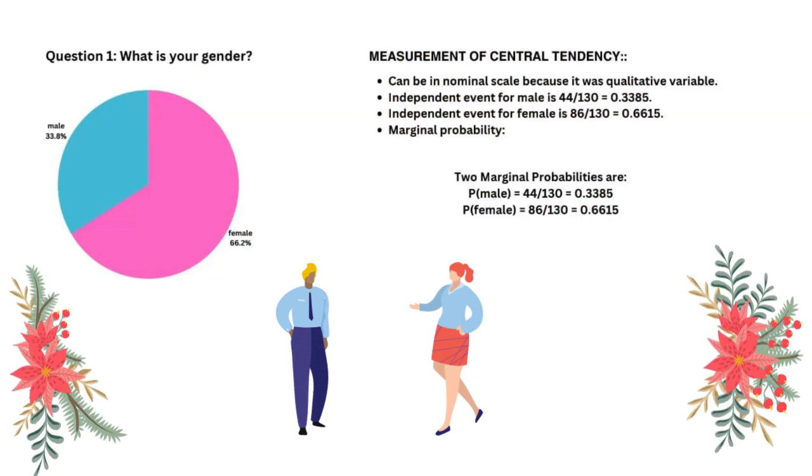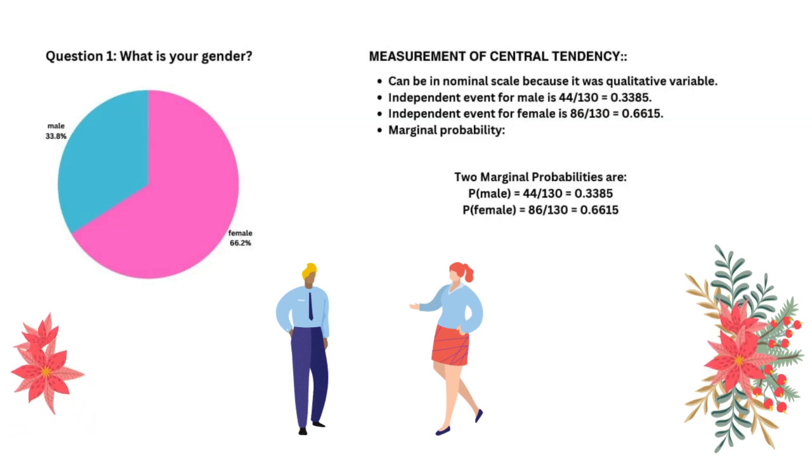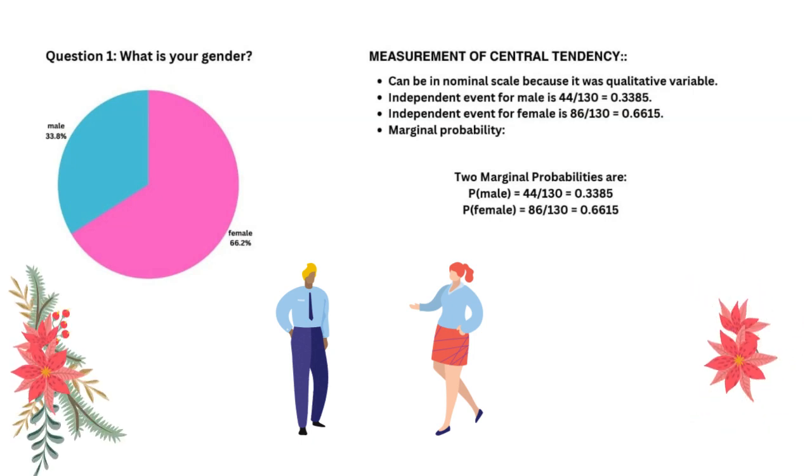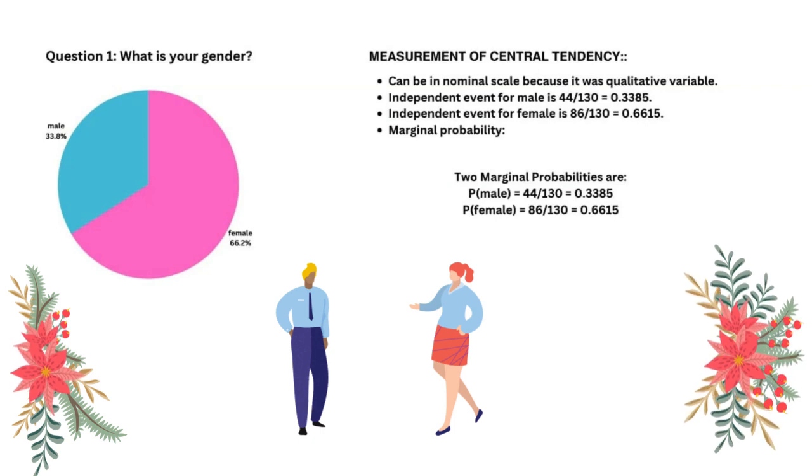Question 1. What is your gender? As you can see in the pie chart, 66.2% of those who answered the question were female, while only 33.8% of males answered the Google form. Measurement of central tendency can be categorized in nominal scale because it is a qualitative variable.